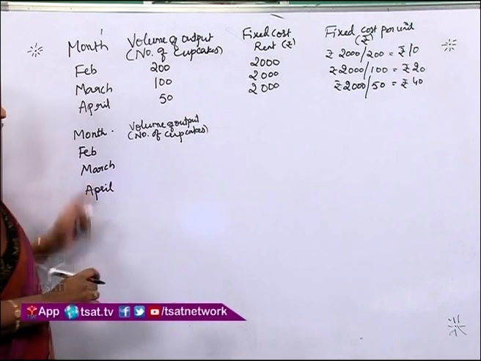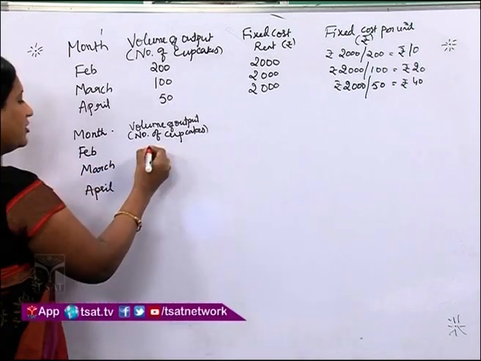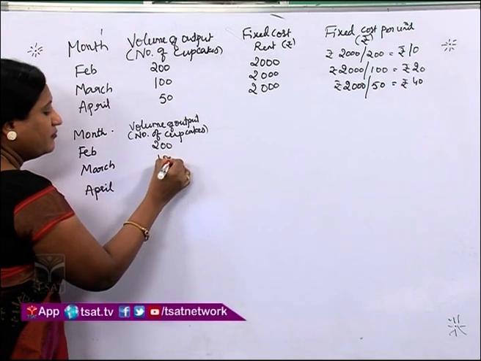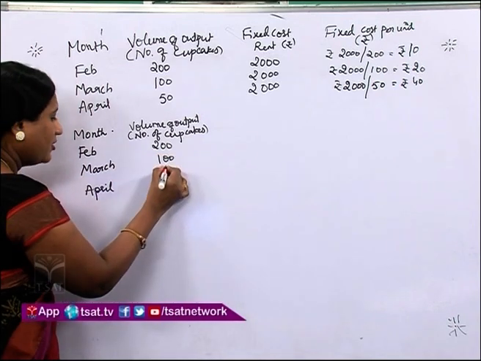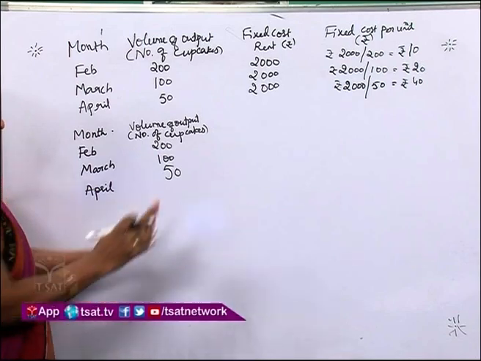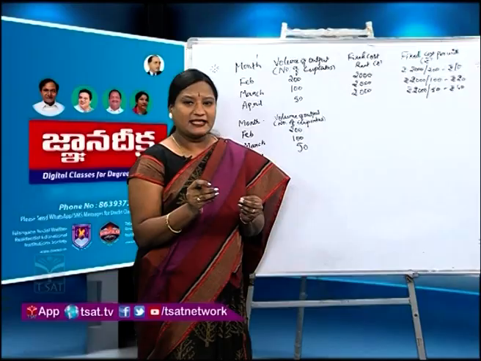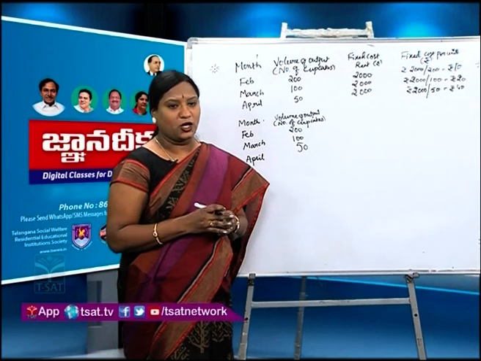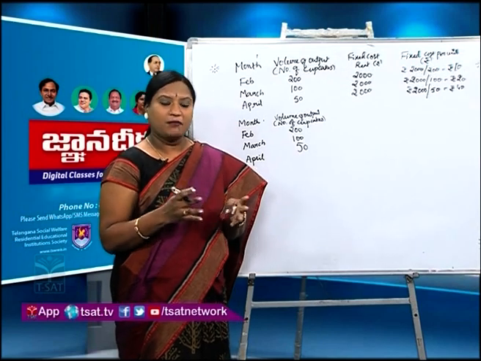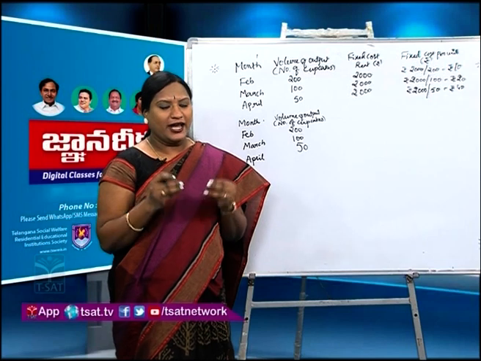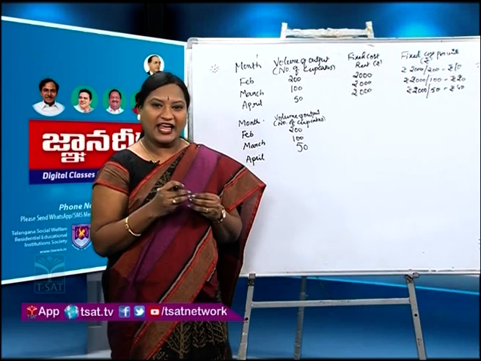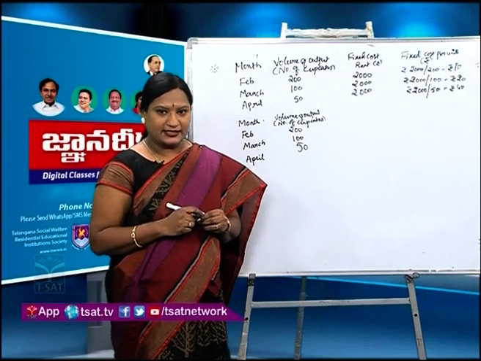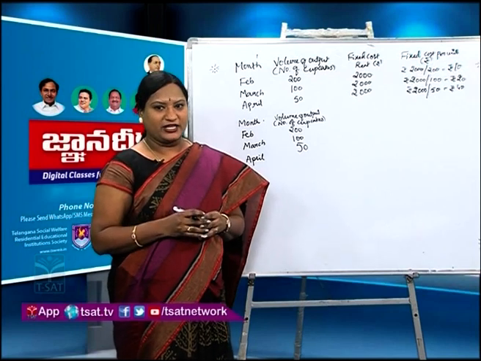Okay. So how many cupcakes he made in the month of February? 200. How many cupcakes in the month of March? 100. In the month of April, 50. Isn't it? Yes. So, the best examples of variable cost are, as I told you, raw material cost, labor cost, electricity, packaging. So, to make our example simple and easy to understand, I would be taking only one item as example with imaginary figures.